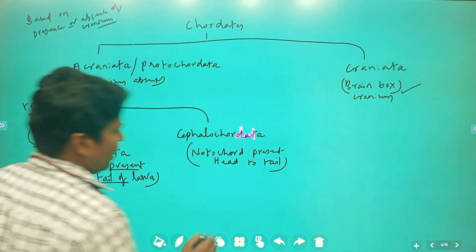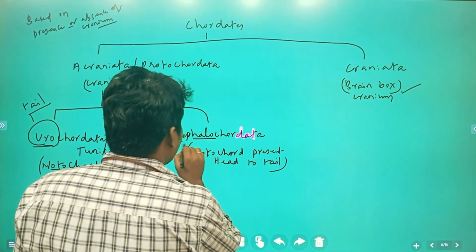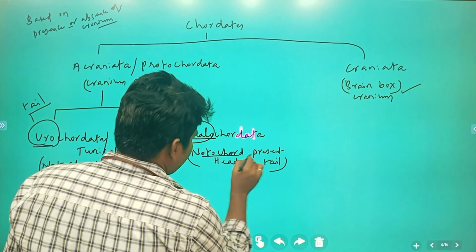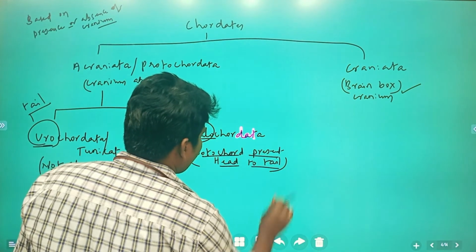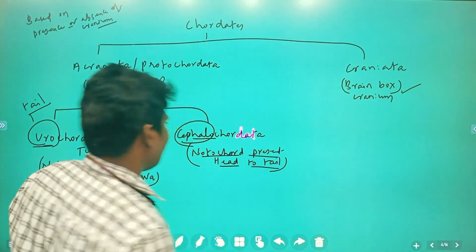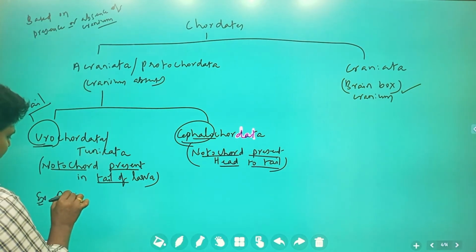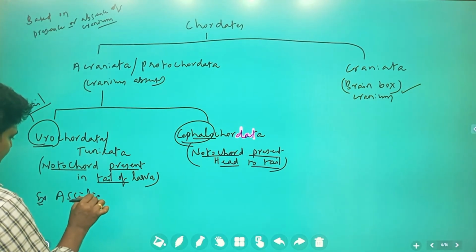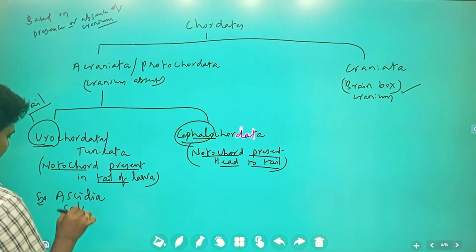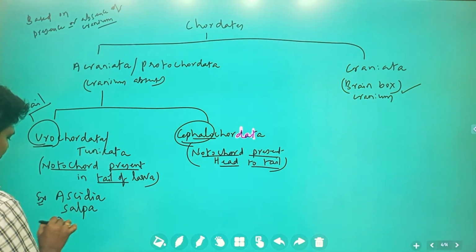We have discussed this a little earlier. Cephalochordata: cephalon means head, the notochord is present from head to tail region. Examples of urochordata: Ascidia, Salpa, Doliolum.